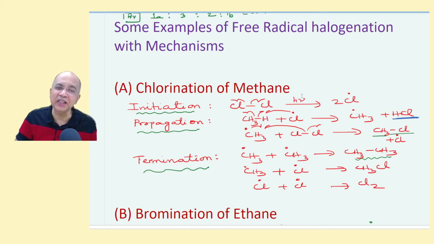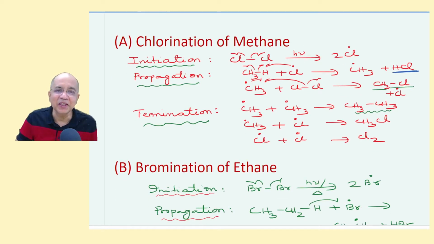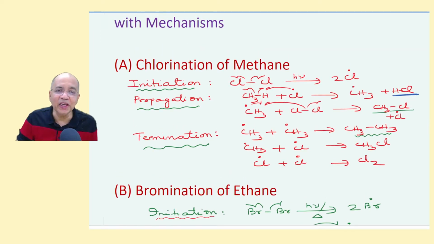Chlorination of methane: first, the initiation step forming chlorine radical by homolytic cleavage, all fish hook arrow marks. Then propagation has 2 substeps. Methane reacts with chlorine radical to form methyl radical and HCl. Then methyl radical picks up another molecular chlorine to produce the product and chlorine radical.